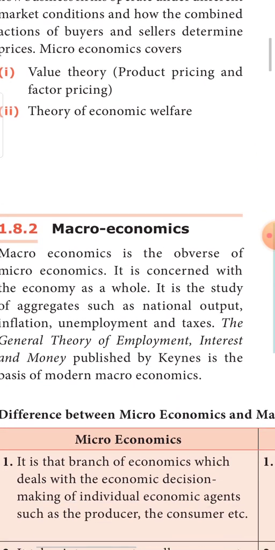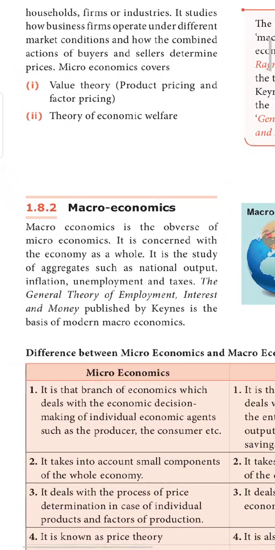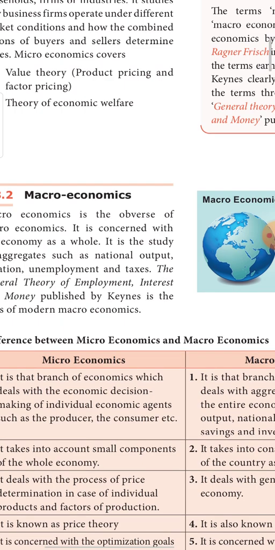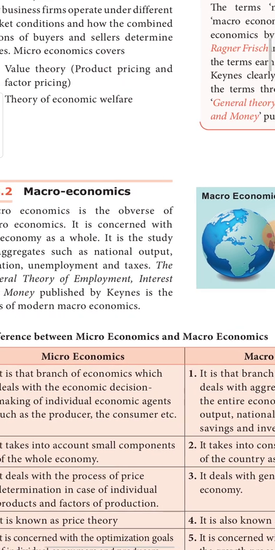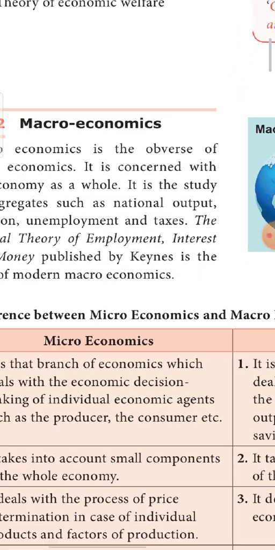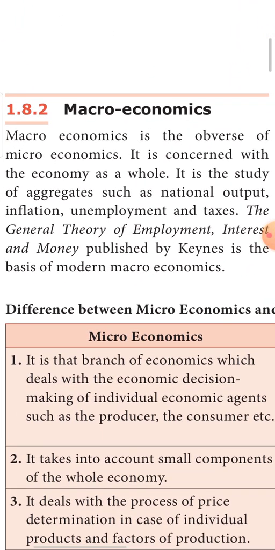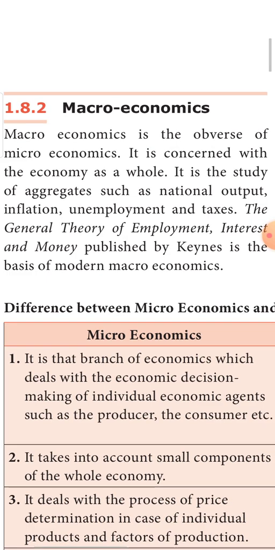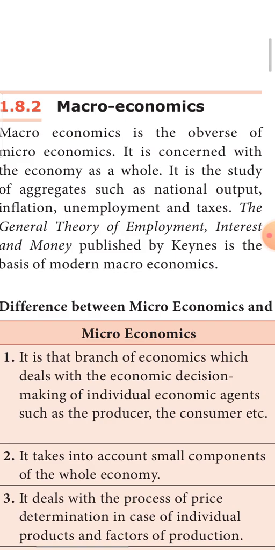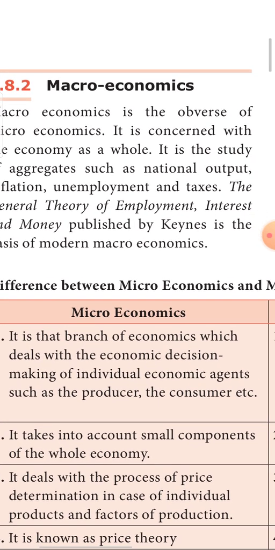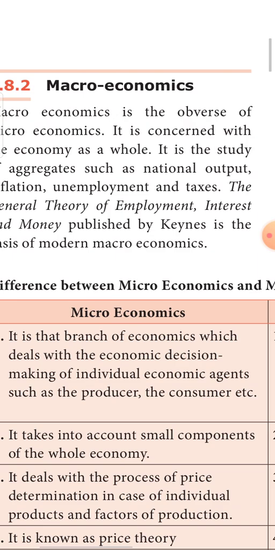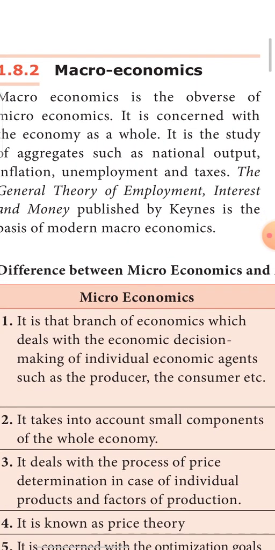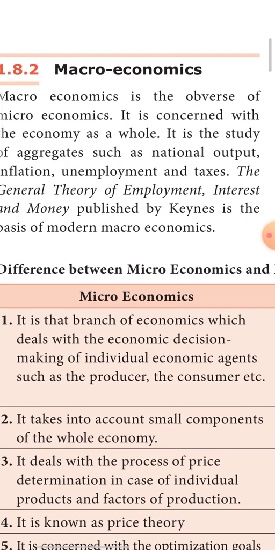Now, let us understand the very important 5-mark answer. It might be asked in 2 marks, 3 marks, as well as 5 marks. That is the difference between microeconomics and macroeconomics. What is microeconomics? It is a branch of economics. What does it deal with? It deals with the decision making of individuals, of individual agents. These agents can be a producer, a consumer, a wholesaler, or a manufacturer, anyone of it. It is related to the decision making of individuals.